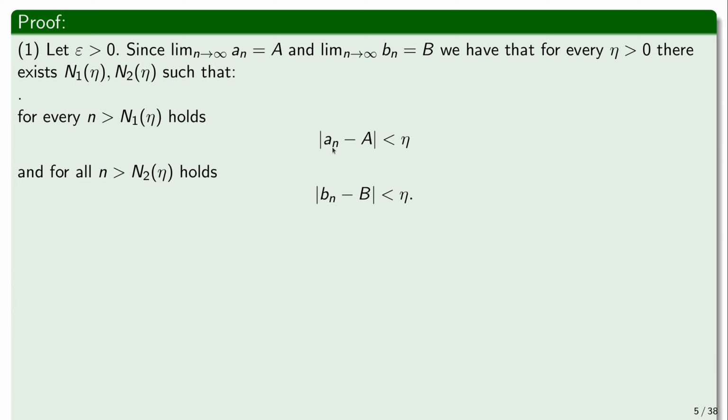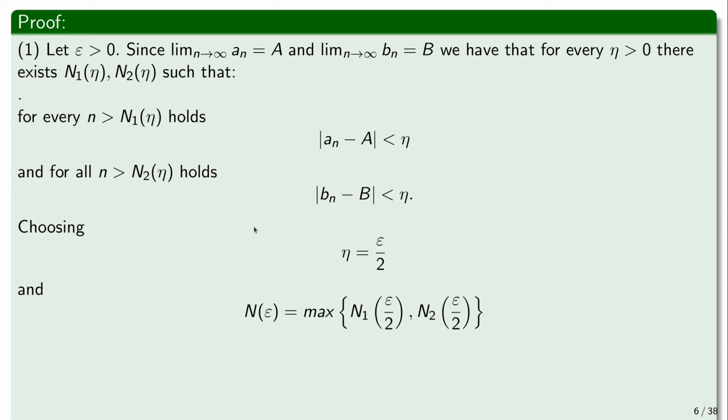Now, since this holds for every eta, in particular, I can choose eta to be epsilon half, right? Every positive number. So given this epsilon, I can make this smaller than any eta, so I can take eta to be epsilon half. And then there will be a number n1 of this eta, which is epsilon half, which is some n1 of epsilon. It's a function of epsilon. And similarly here, I can make this smaller than epsilon half.